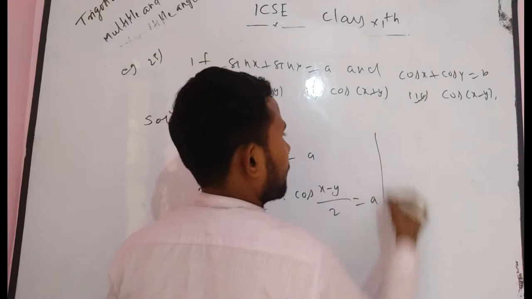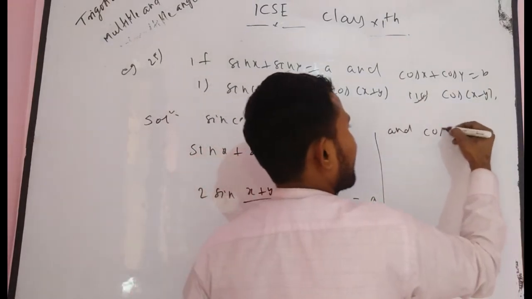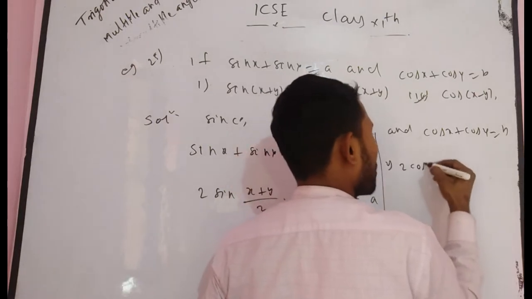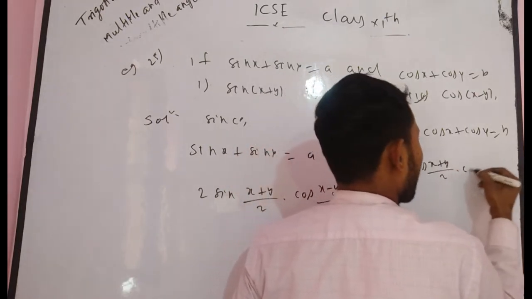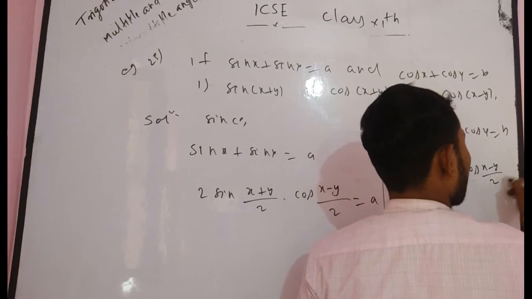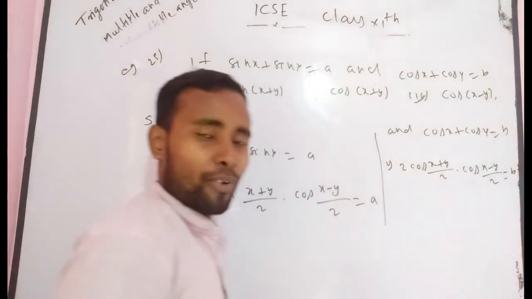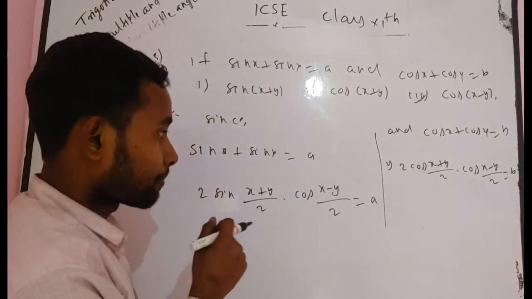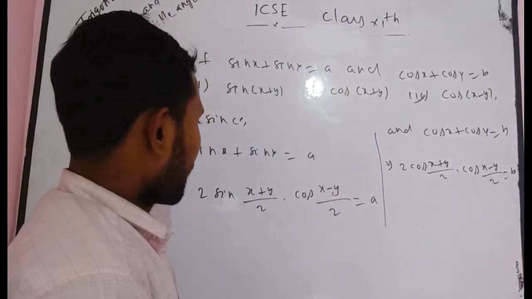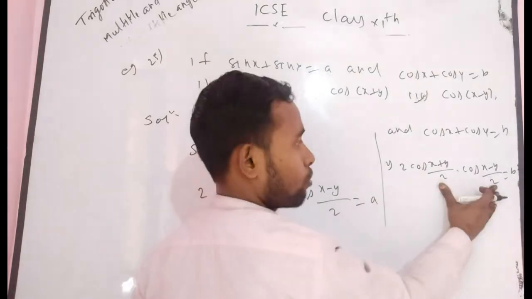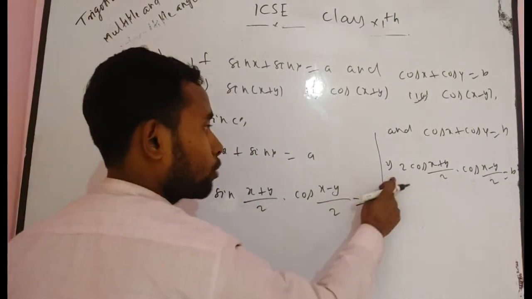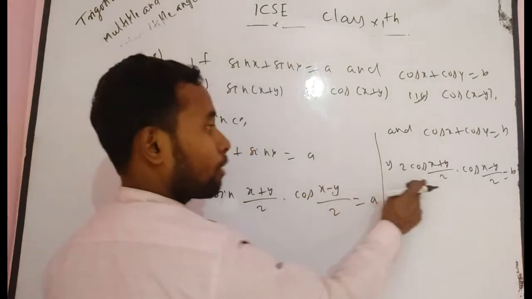Similarly, it is also given that cos x plus cos y is equal to b. So cos C plus cos D is equal to 2 cos((x+y)/2) into cos((x-y)/2). I think you already understand this factor. Now, if you divide this equation by this equation, what do you get? cos((x-y)/2) cancels, and 2 cancels. Finally, you get sin((x+y)/2) by cos((x+y)/2).